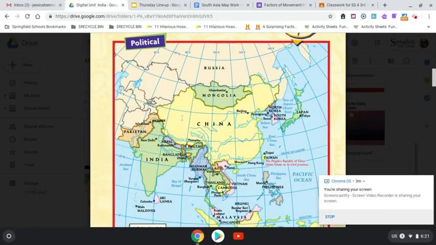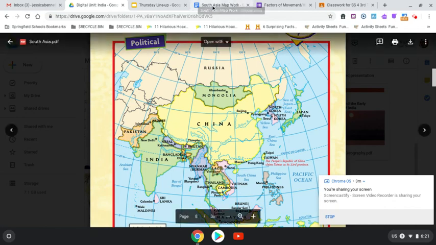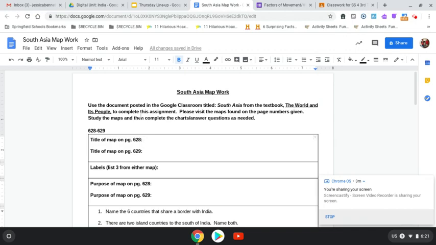So we will actually start the assignment together for those of you that need a little refresher. I'm going to come back to my document, and the first thing that I'm looking for is the map on page 628.